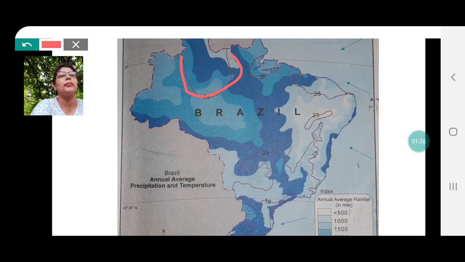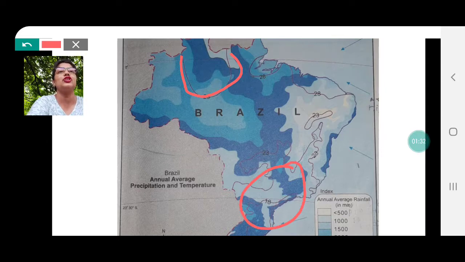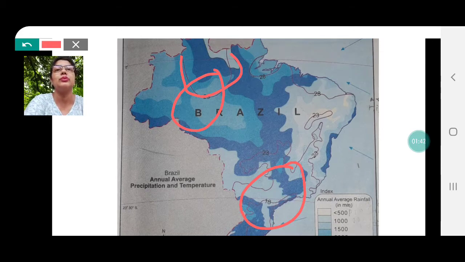So what is the minimum temperature recorded in Brazil? Yes, it is 18 degrees Celsius and maximum is 28 degrees Celsius. Therefore, the range of temperature in Brazil is 18 degrees Celsius to 28 degrees Celsius. The second question is, in which area does it rain more?